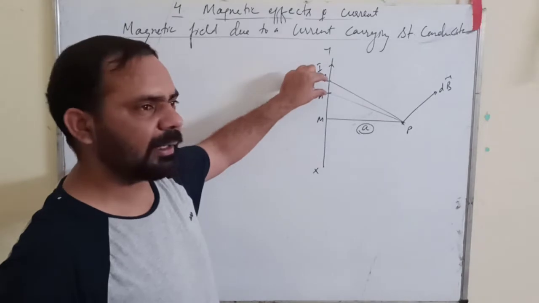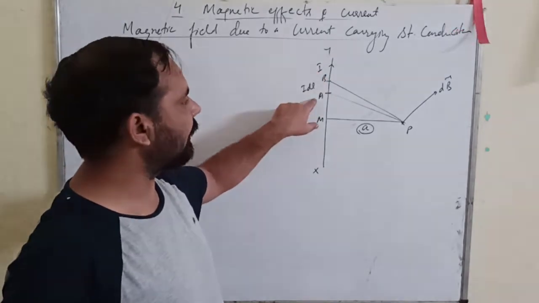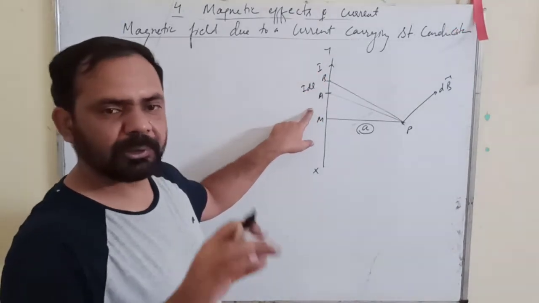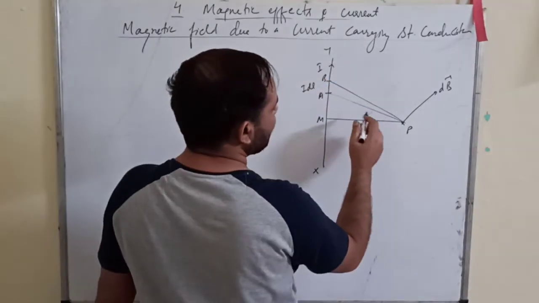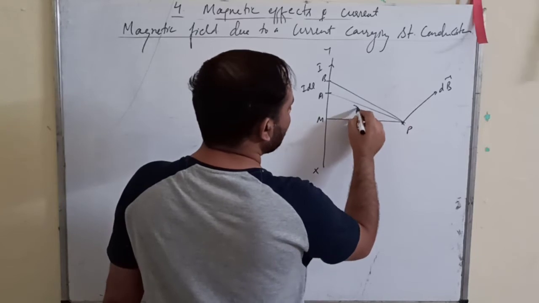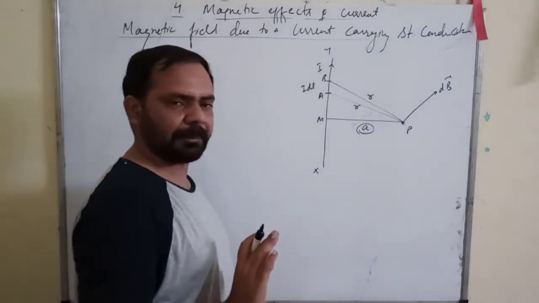When this length is infinitesimally small, A and B nearly coincide with each other, so their distances from P will be approximately equal.